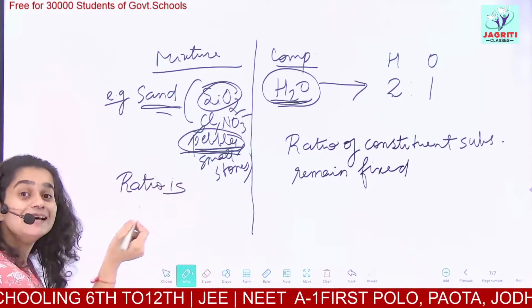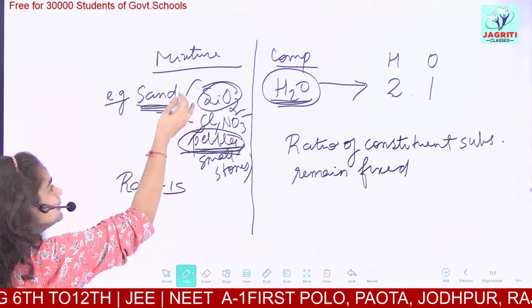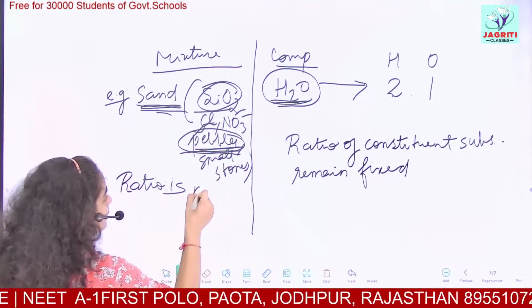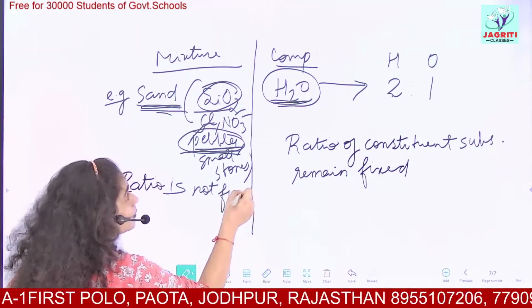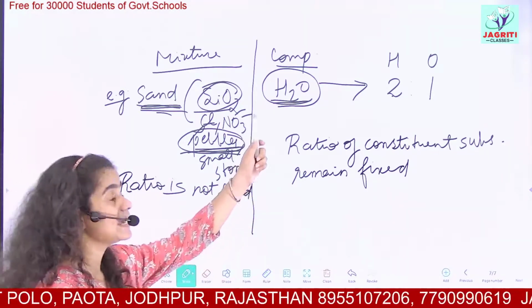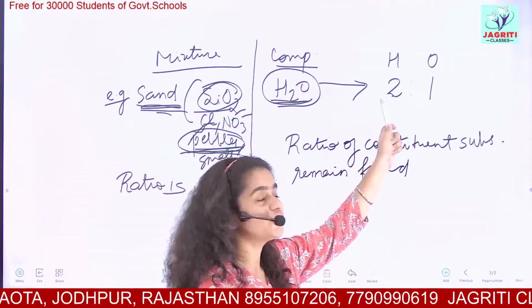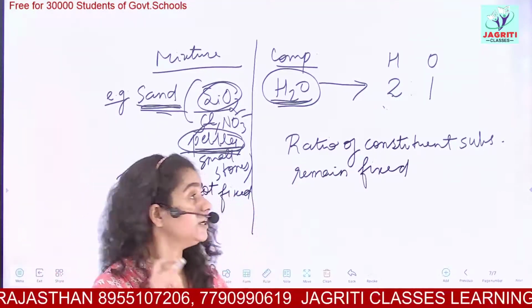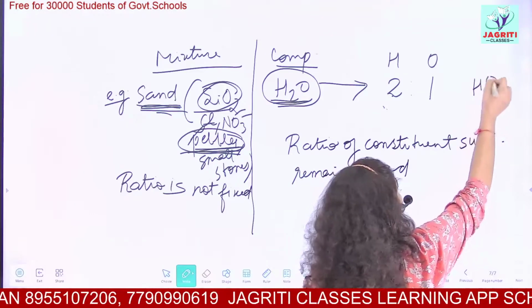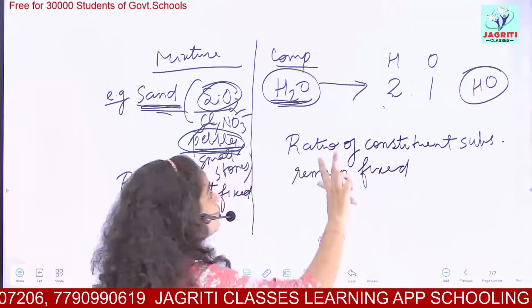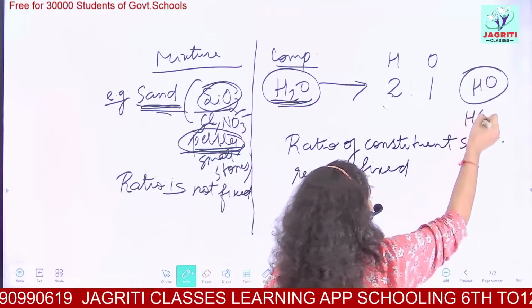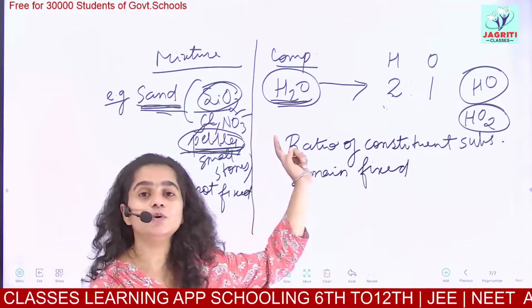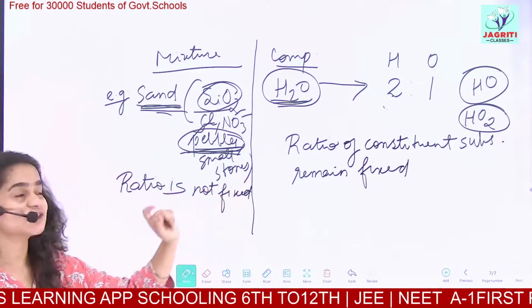I hope you understood the examples. Okay, for sand we can take any amount of these things. So the ratio of all these elements in the sand is not fixed in amount. But here, if you anywhere try to make H2O, then always you have to combine 2 hydrogens with 1 oxygen. Then only you would get H2O. If you combine 1 hydrogen and 1 oxygen, what you get? You get HO. And you know this is not water. If you reverse the ratio, that is you take 1 hydrogen with 2 oxygen, then you get HO2. HO2 will never show the properties similar to water. So these are the differences between mixtures and compounds.